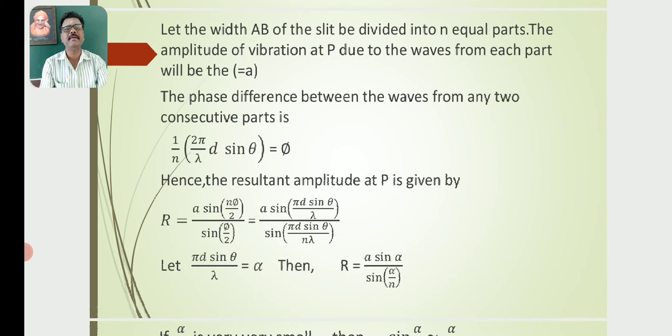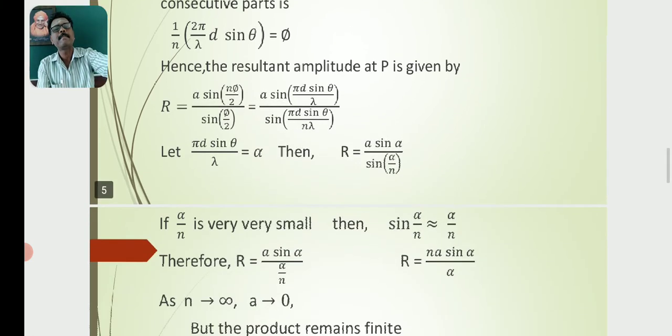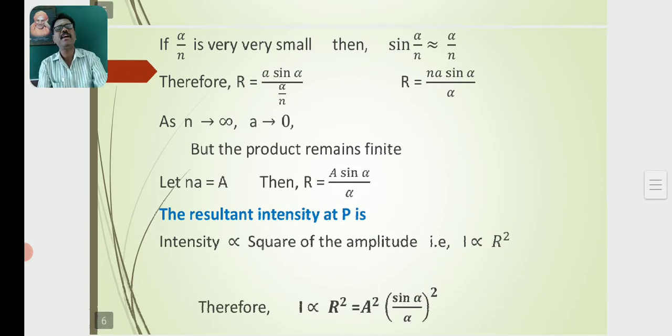Let π d sin θ/λ = α. Then R = a sin α / sin(α/n). If α/n is very small, then sin(α/n) is approximately equal to α/n. Therefore R = n a sin α / α. As n tends to infinity, a tends to 0, but the product remains finite. So let n a = A. Then R = A sin α / α.